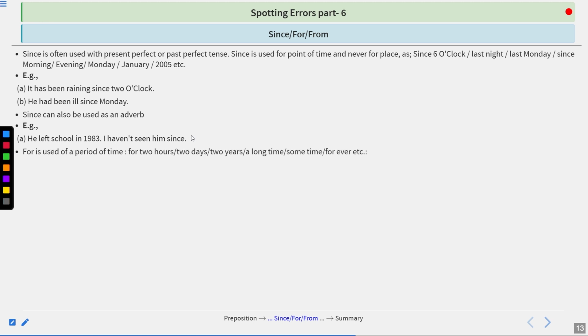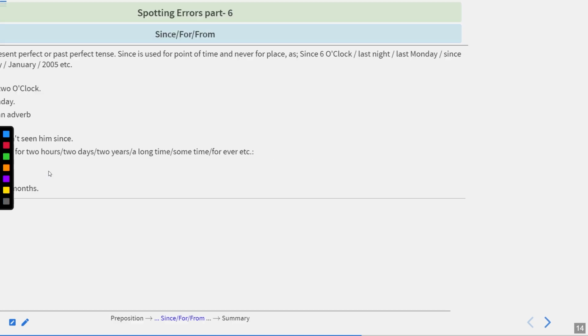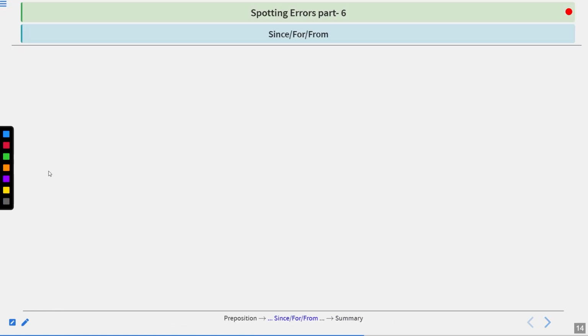For is used of a period of time, for 2 hours, for days, for 3 years, for a long time, sometime, forever, etc. Boil it for 2 hours. Boil it how long? For 2 hours. So for 2 hours is referring to the period of time. He lived in this house for 6 months.